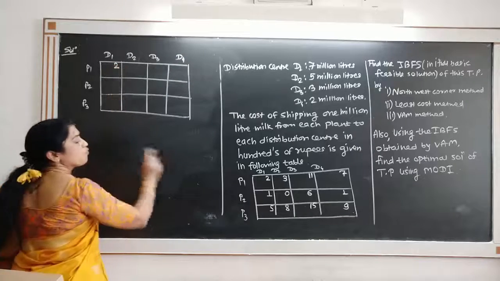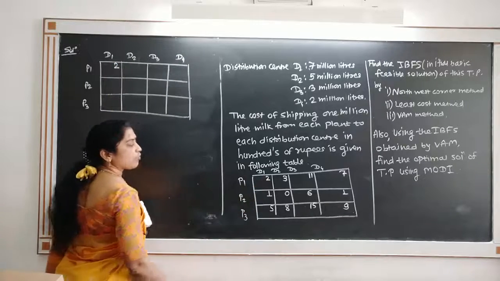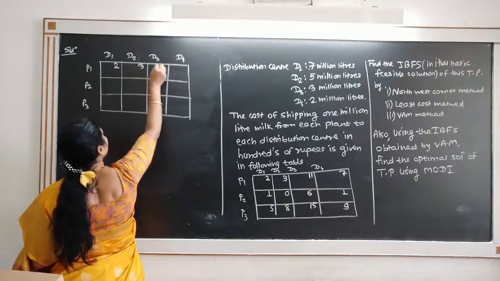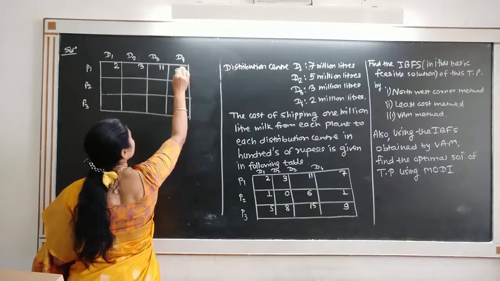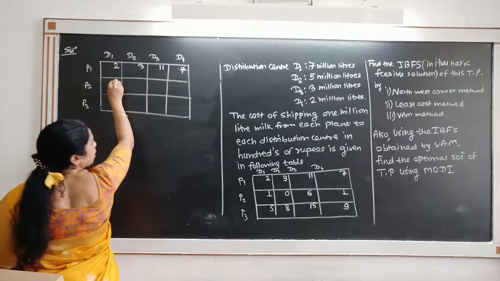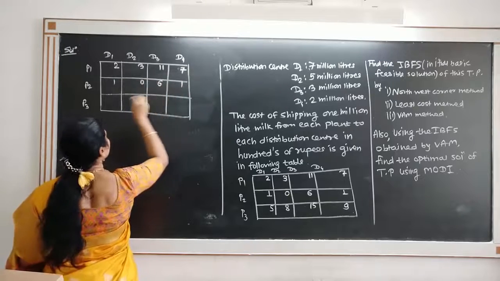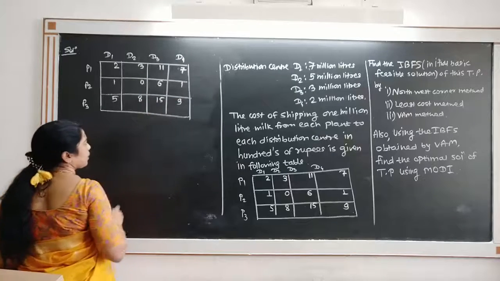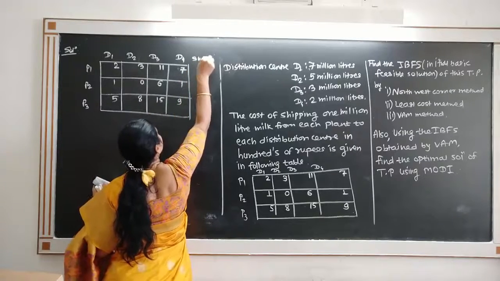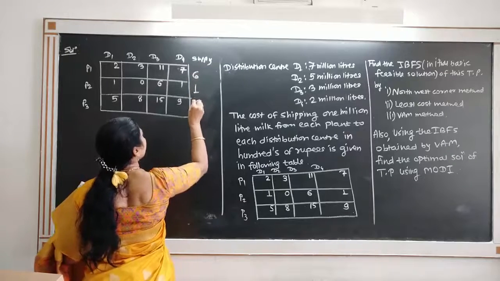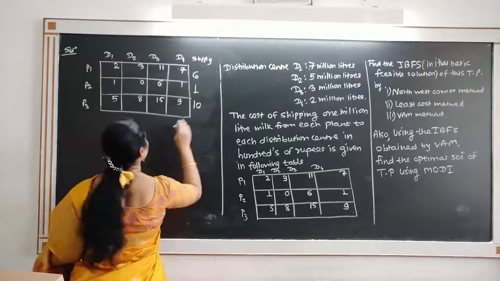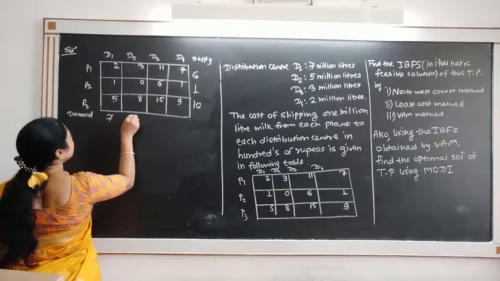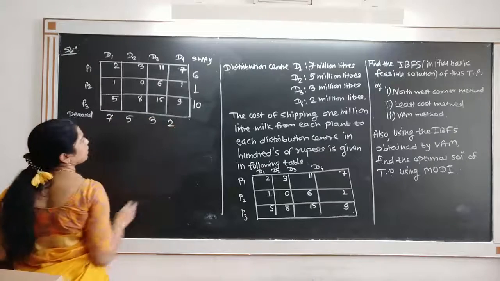The cost of shipping 1 million liter milk from plant to the distribution center is given to us. So we will write down 2, 3, 11, 7, 1, 0, 6, 1 and 5, 8, 15, 9. The supply is 6 million, 1 million liter and 10 million liter. And the demand is 7 million liter, 5, 3 and 2 million liter.